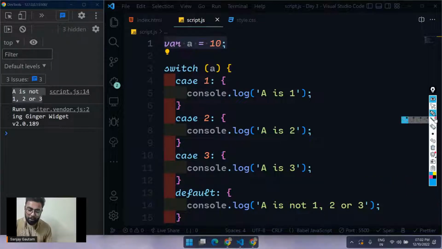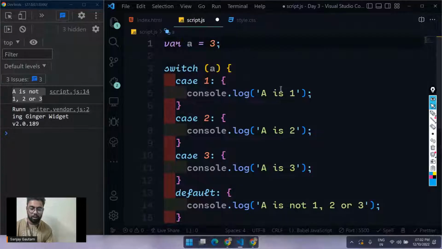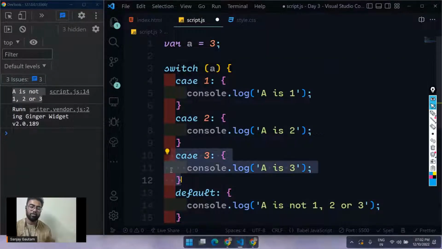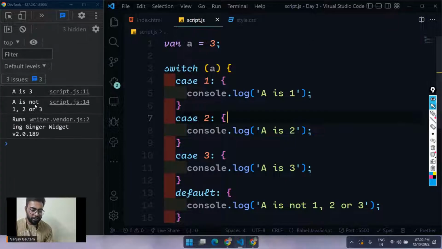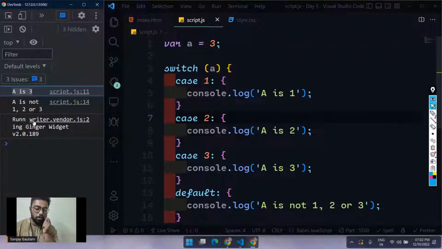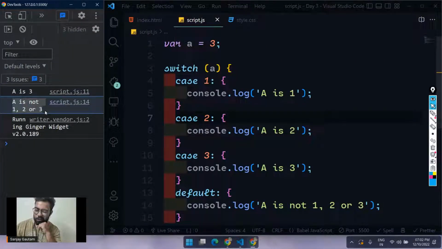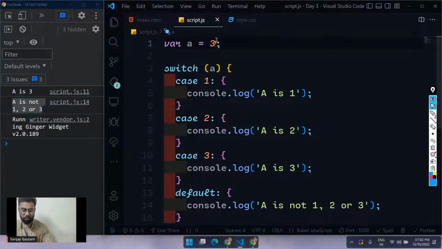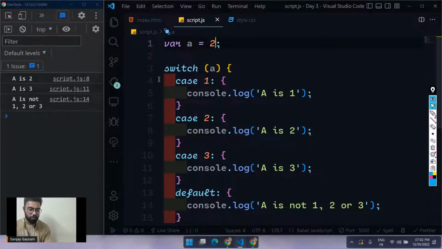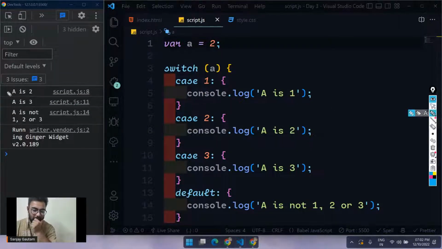That's all. But let's just make this equal to 3. Okay, 3. So now case 3 will actually be true. So let's see what we're going to get here. Now we are getting "a is 3". But also we are getting "a is not 1, 2, 3". Is it weird? Why don't I try with 2 here? So 2. I am getting here "a is 2", "a is 3", and "a is not 1, 2, and 3".